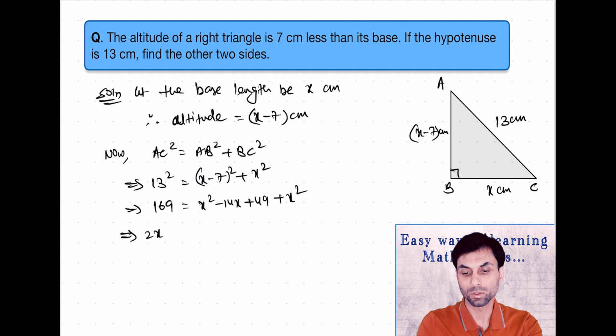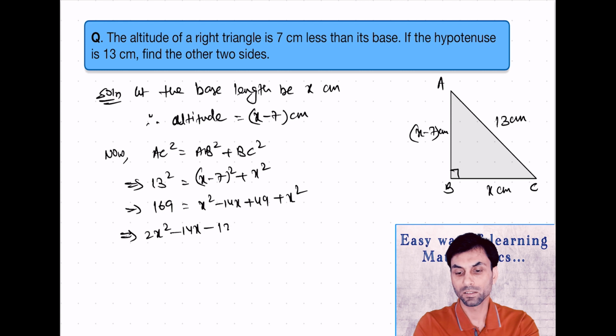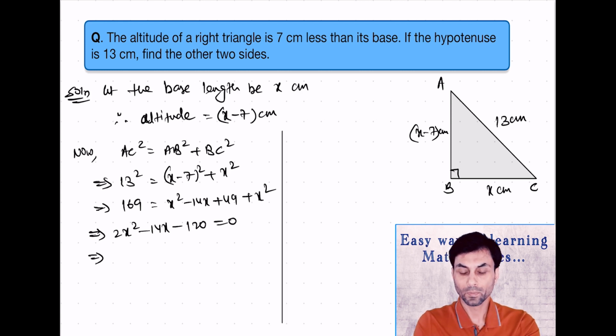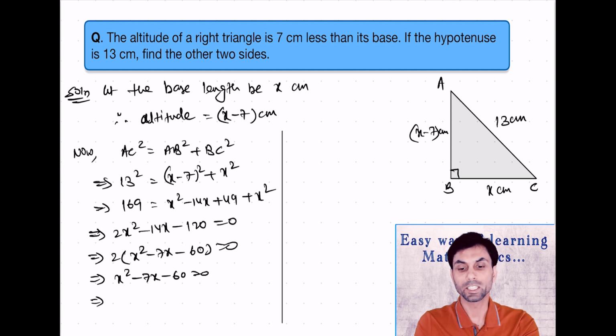which will be equals to 2x square minus 14x minus 120, which is equals to 0, which is equals to 2 into x square minus 7x minus 60 equals to 0, and we can write it as x square minus 7x minus 60 equals to 0. Now we'll split the middle term minus 7 into two parts.